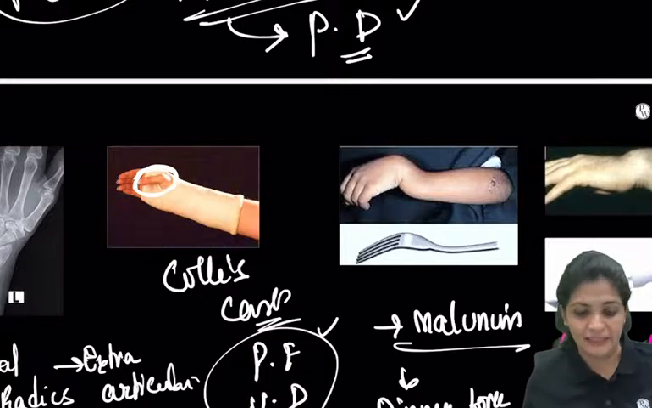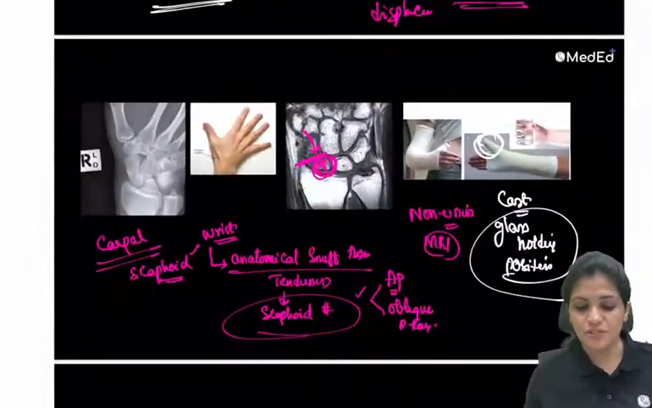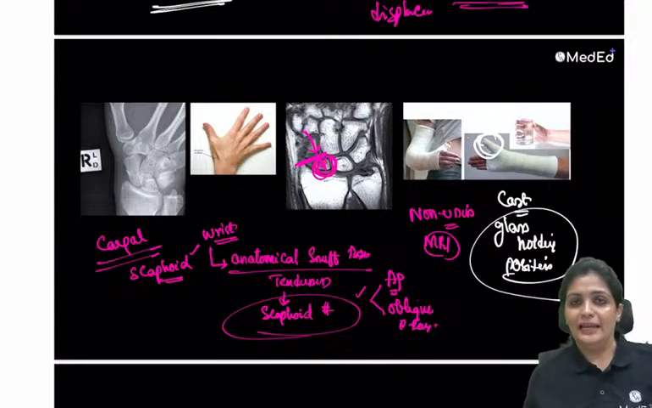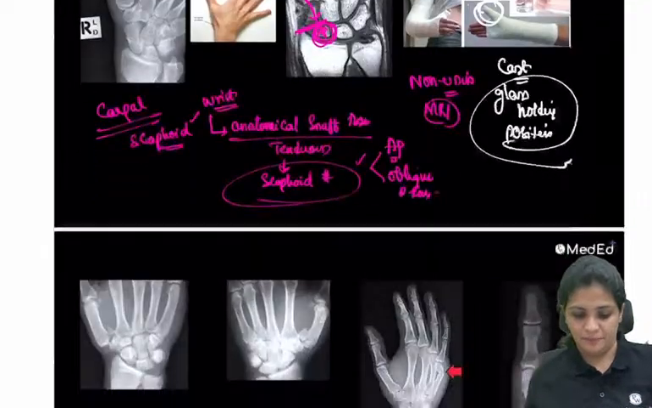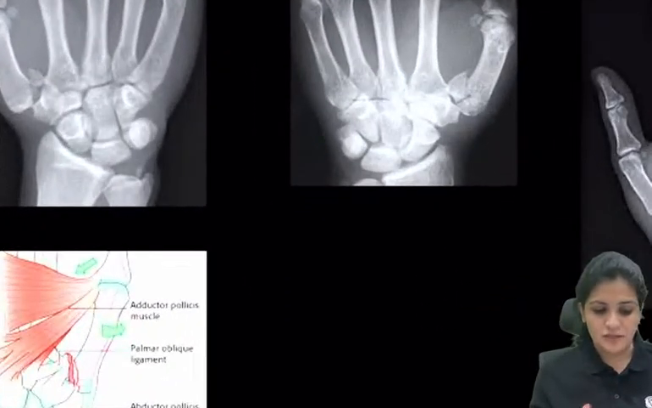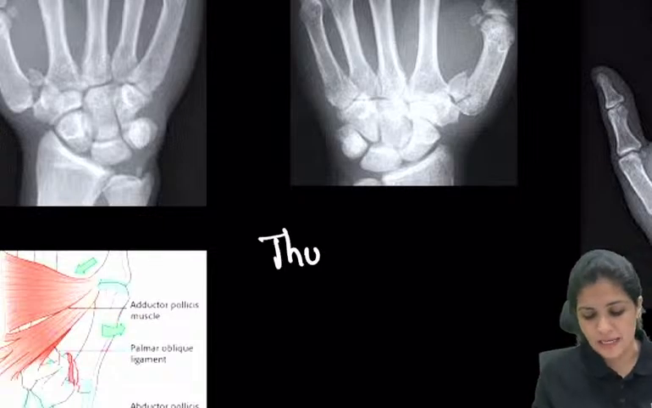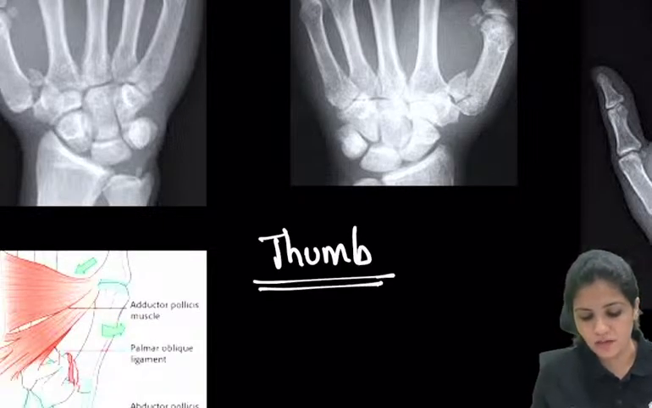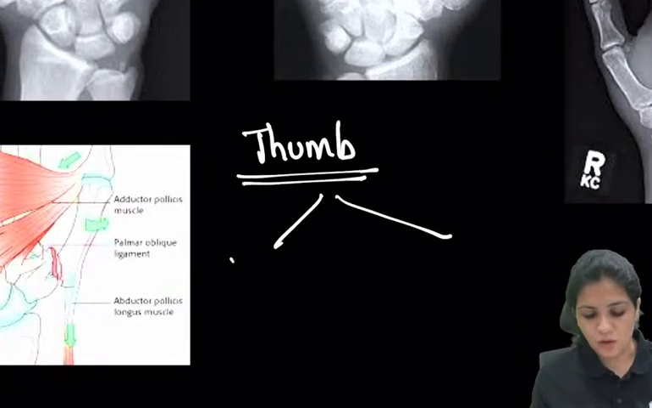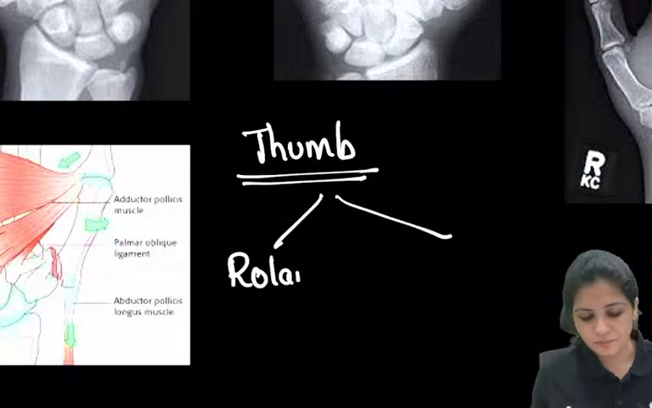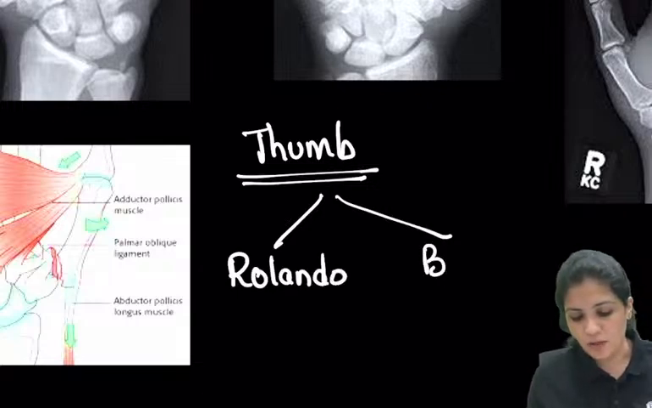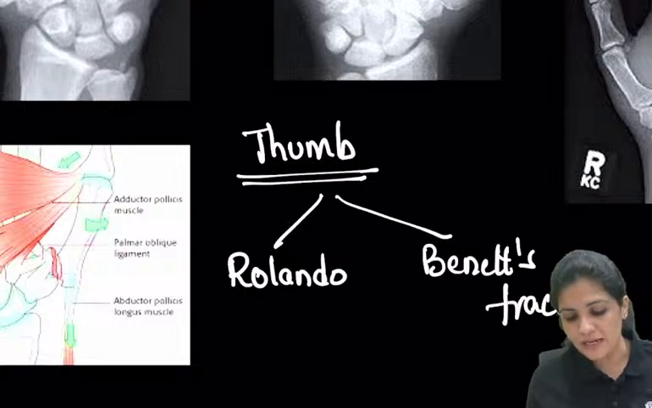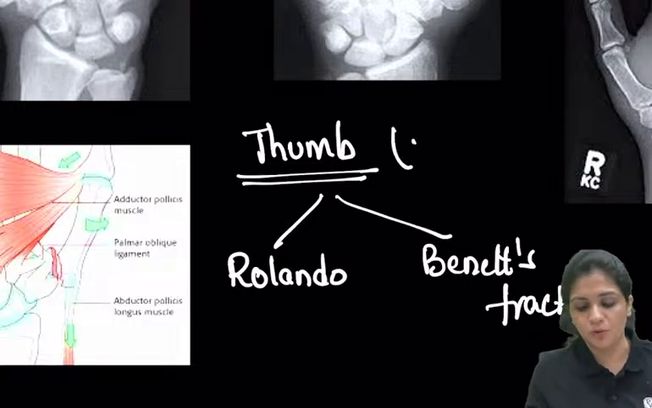How do you identify the cast? So this is the glass holding position where the thumb is included, and in the Colles the thumb is left out. Now, in the thumb or the first MCP, we have two important fractures. One is called the Rolando. Second one is called the Bennett's fracture. So how do I identify Bennett's and Rolando? And please remember, both of them are intra-articular fractures.